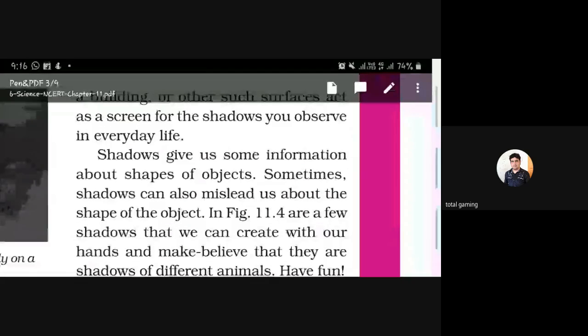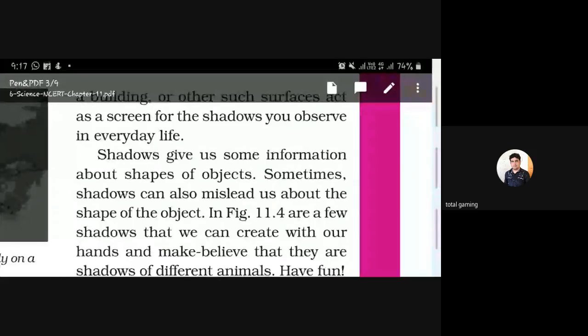Shadows give us some information about the shapes of objects. Sometimes shadows can also mislead us about the shape of the object.